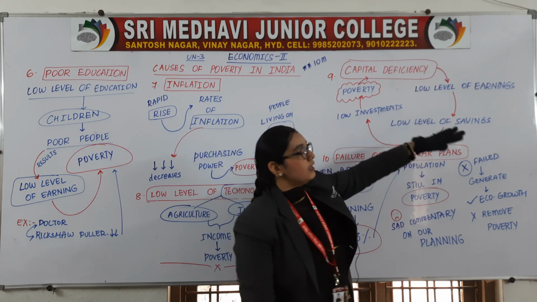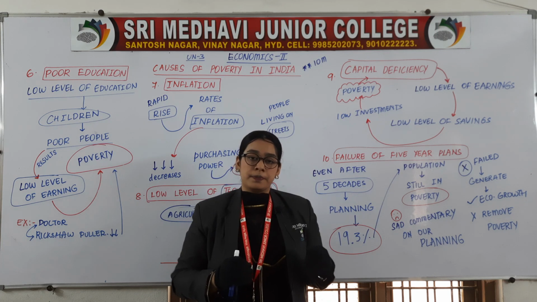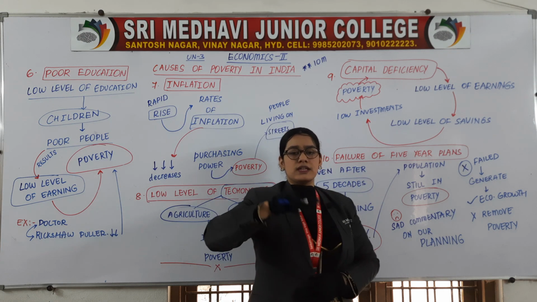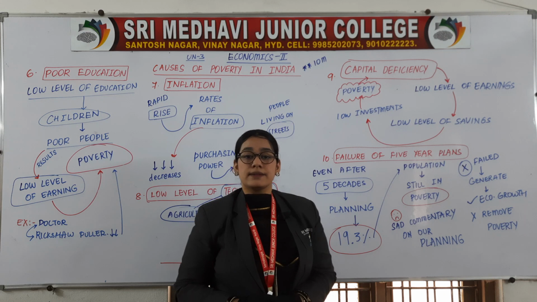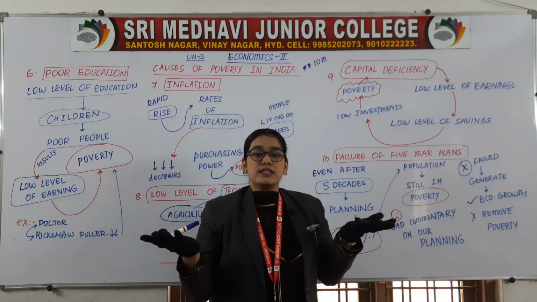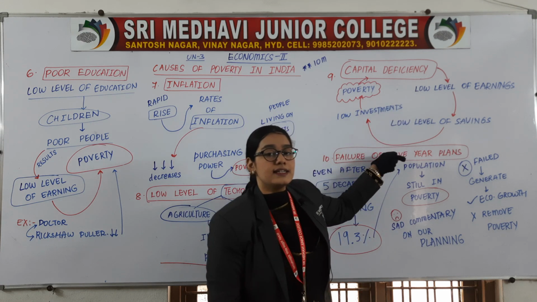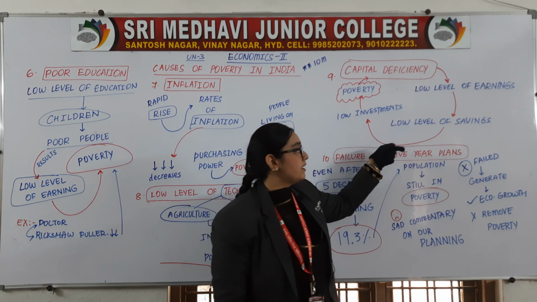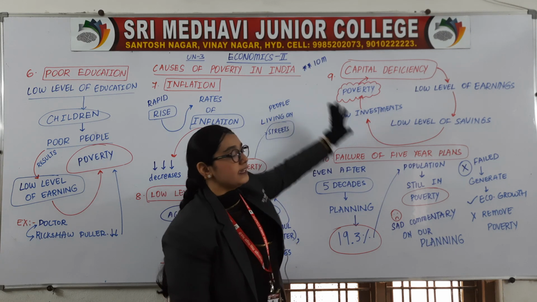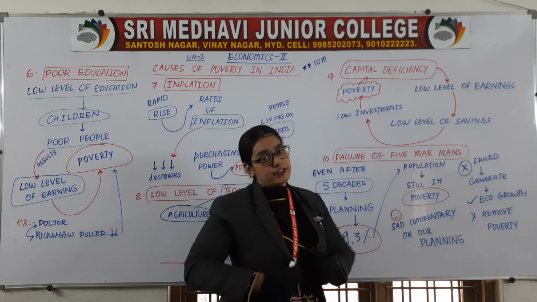That will result in low level of savings. Do you agree with this? When you earn less, your savings will be less. If you earn 50,000 and your expenses are 40,000, then 10,000 will be your savings. Imagine if you are earning only 10,000 for a month, then what will be your saving? You won't be having any savings. So low level of earnings will result in low level of savings, which will result in low level of investments, that will result in poverty. So the main root cause over here is capital deficiency.